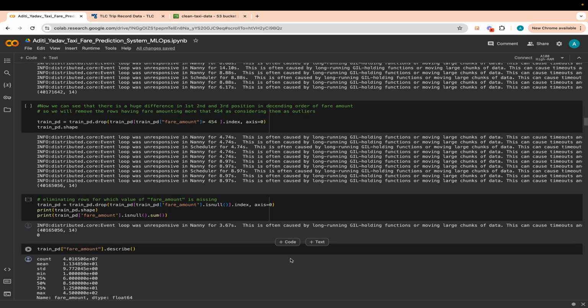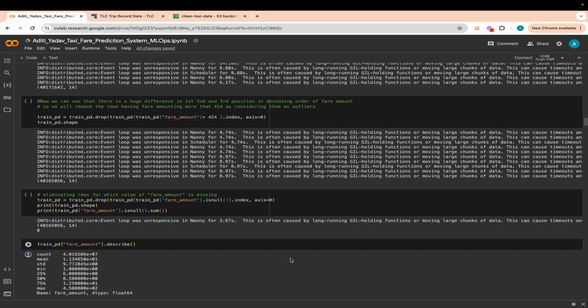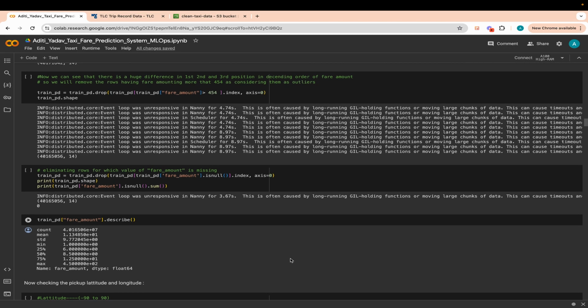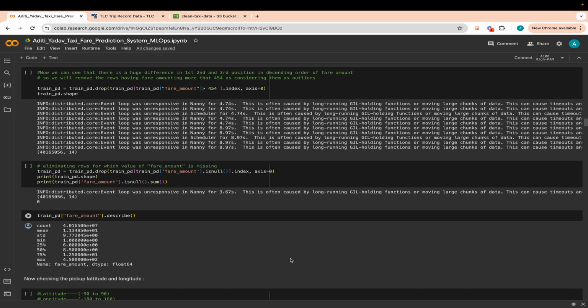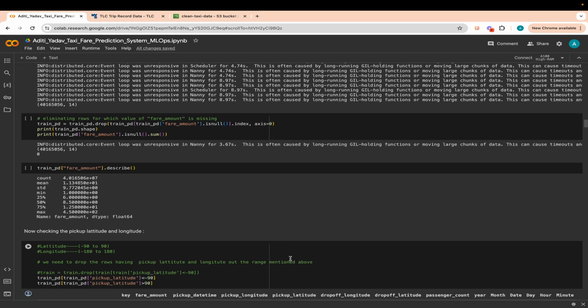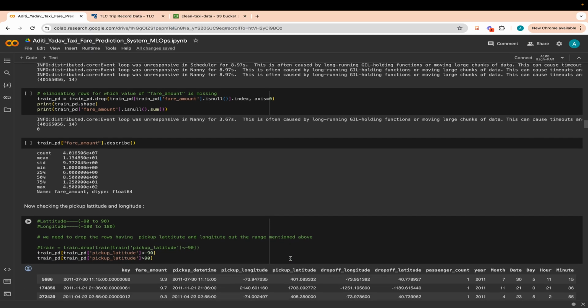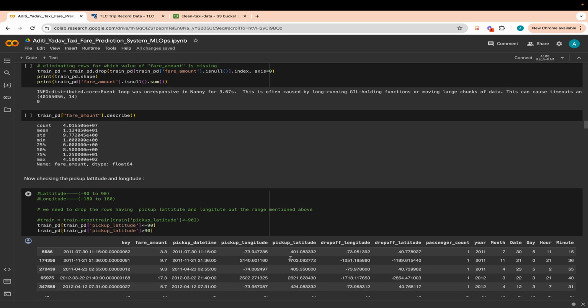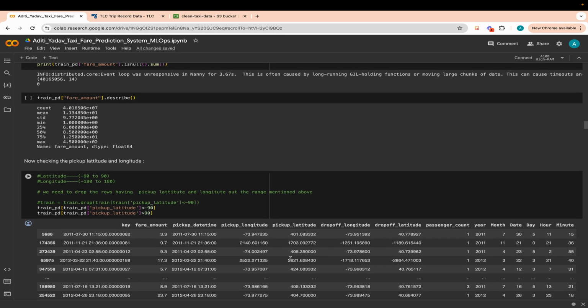Then, as I mentioned, we need to remove the values of the latitude lesser than minus 90 and greater than 90. So we remove those ones for the proper coordinates. Then we drop similarly for the longitude, that is lesser than minus 180 or greater than 180. Then we again describe the shape, and there are no null values. This is another data mining technique that we use, which is called the Haversine formula.